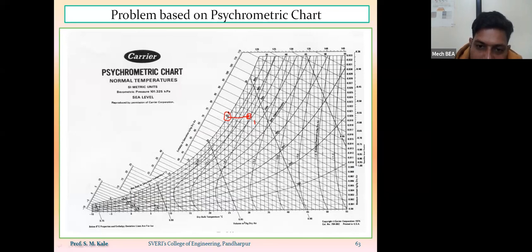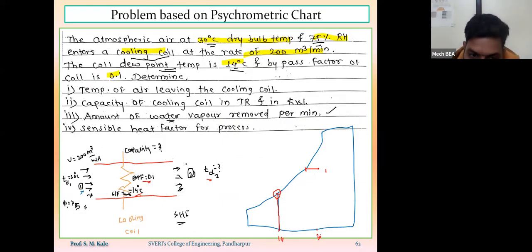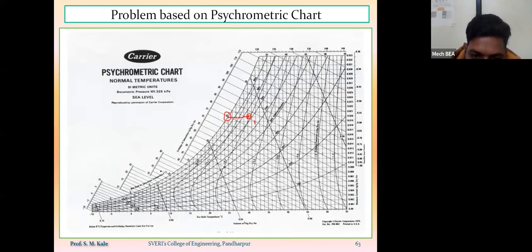So as 25 is greater than 14, that means whatever 14 degrees centigrade surface temperature they have mentioned, the coilचं surface temperature जे आहे ते काय होणार आहे ह्या ठिकाणी, that is nothing but apparatus dew point temperature होणार आहे. आणि apparatus dew point temperature नेहमी कुठे रिप्रेझेंट करत असतो आपण, सॅच्युरेटेड कर्व वरती रिप्रेझेंट करत असतो. So if I am considering point number 3 as a coil condition, here I can consider the point number 3 having 14 degree centigrade.